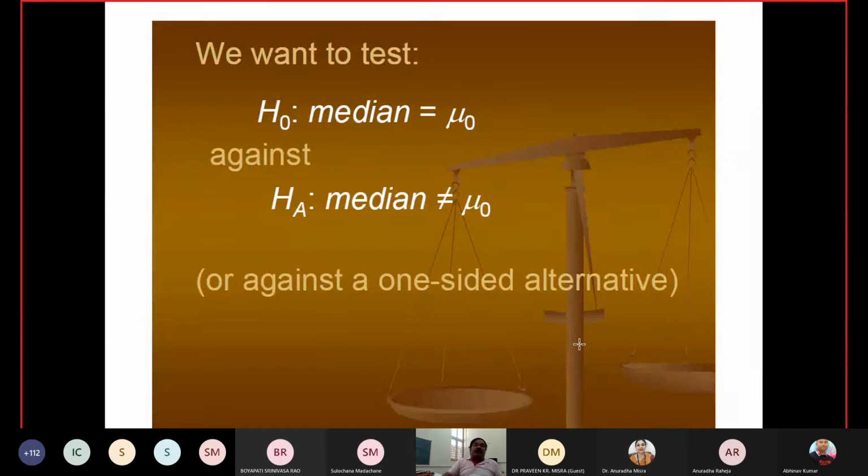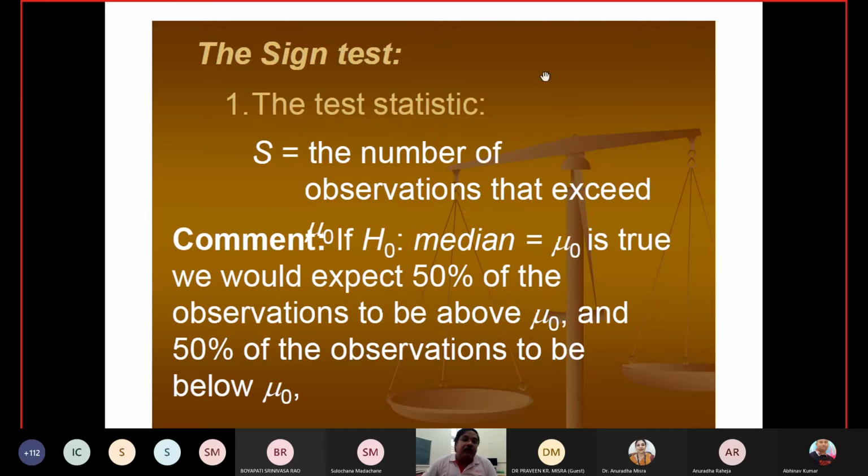Suppose I am starting with one test. My hypothesis is that the median is mu naught, and the alternative hypothesis is that the median is not equal to mu naught. Suppose I have data and calculate the median. There is no need for knowledge of the distribution; just order the data and find the middle value, that is the median. So there is a calculated median, and the theoretical median mu naught is with you. Then you have to check the number of observations that exceed this mu naught.